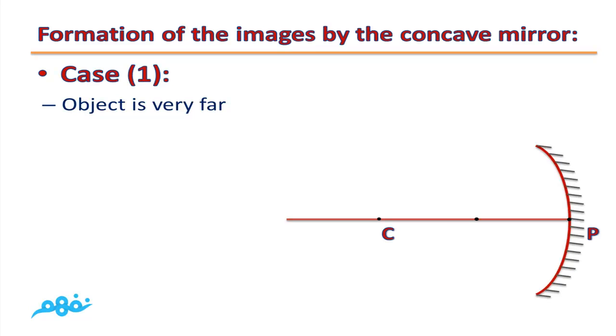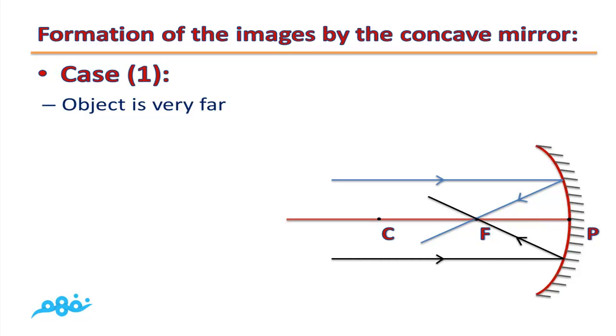First of all, we will bring our compass and by using it we will draw an arc of radius equal 6 cm. By using the ruler, we can put the focus after 3 cm from the center of mirror curvature. The object is too far, so we have incident parallel rays parallel to the principal axis. It will reflect passing through the focus.